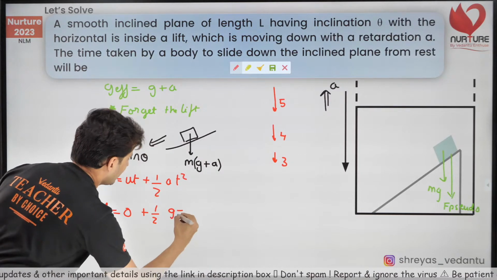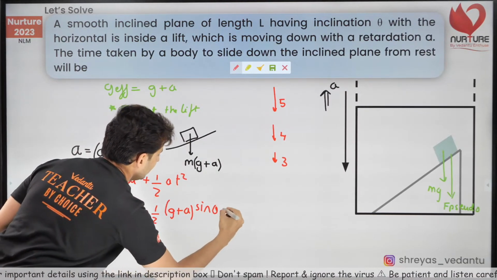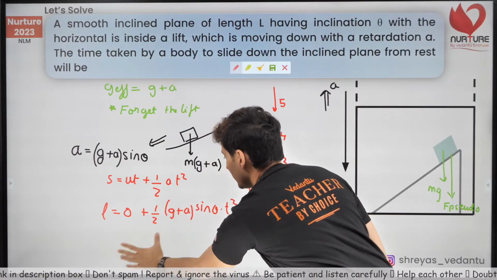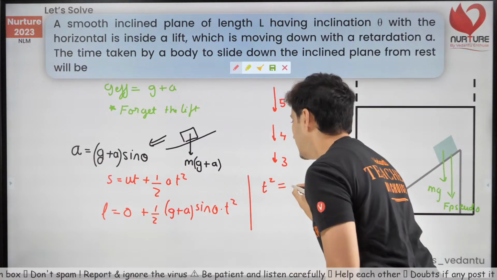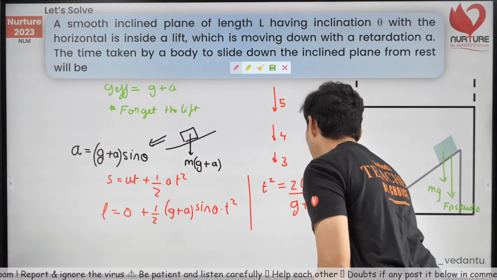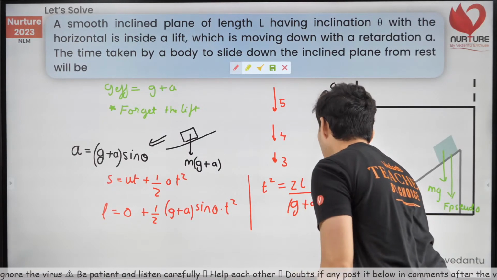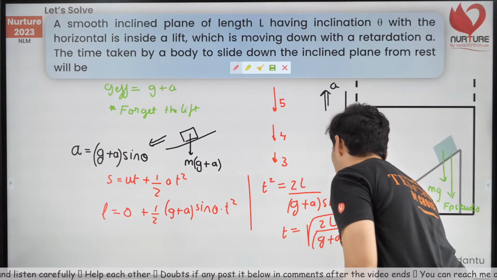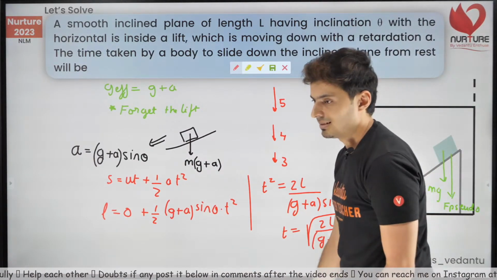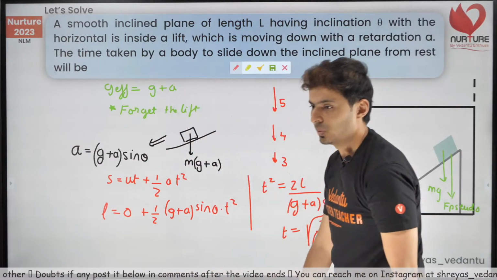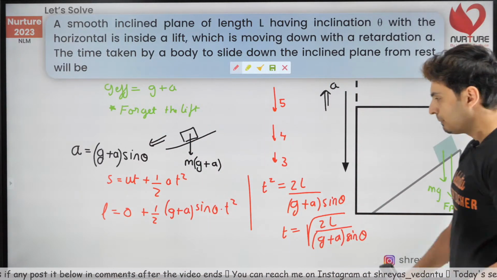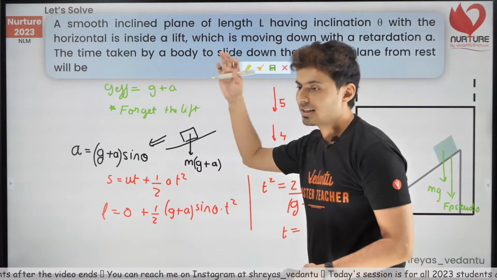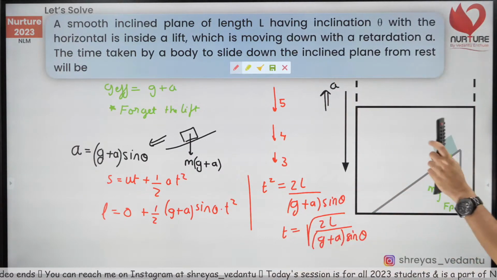What's the acceleration? g plus a, and there you go, sine theta. And write down t square. Just rearrange: take 2 on the top, take these downstairs. So t square will be 2L by (g plus a) sine theta. Therefore, t is root of 2L divided by (g plus a) sine theta, and that's the answer. Isn't it simple? Clear? Can we go ahead? Understood? How you replace a lift problem without a lift by considering g effective. As simple as that. That's all.